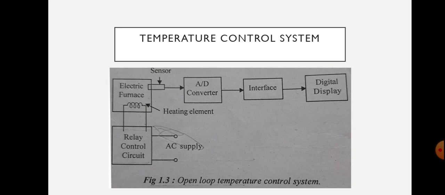The temperature is measured by a sensor which gives an analog voltage corresponding to the temperature of the furnace. There is a sensor that senses the temperature, and that will be an analog quantity, and that analog quantity will be given to the analog to digital converter. As a result, the output of the analog to digital converter will be a digital signal. The digital signal is then given to the digital display device to display the temperature.